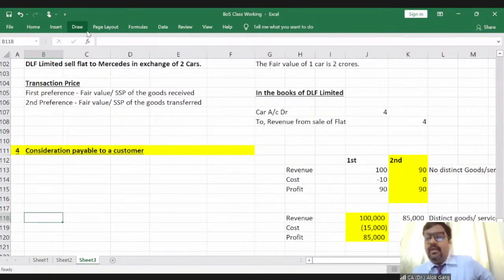There is a person from Ellen Solly who will monitor that and be there for selling of goods, not services. The right and control lies with Ellen Solly for that dedicated area, dedicated section. Now the question arises, whether the revenue in the books of Ellen Solly has to be recognized at 20 crore rupees gross with a cost of 5 lakh rupees, or recognized at net, that is 20 crore minus 5 lakh, which is 19 crore 95 lakh. What is your view?